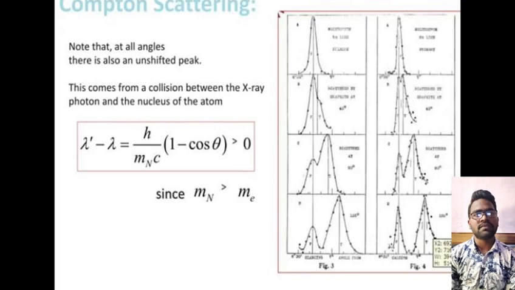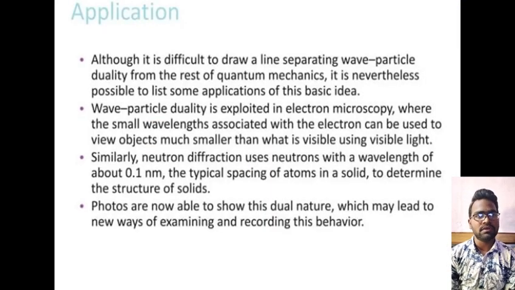And next, let us see the applications. Although it is difficult to draw a line separating wave-particle duality from the rest of quantum mechanics, it is nevertheless possible to list some applications of the basic idea. Wave-particle duality is exploited in electron microscopy, where the small wavelengths associated with the electrons can be used to view objects much smaller than what is visible using visible light. Similarly, neutron diffraction uses neutrons with a wavelength of about 0.1 nanometers, the typical spacing of atoms in a solid, to determine the structure of solids.